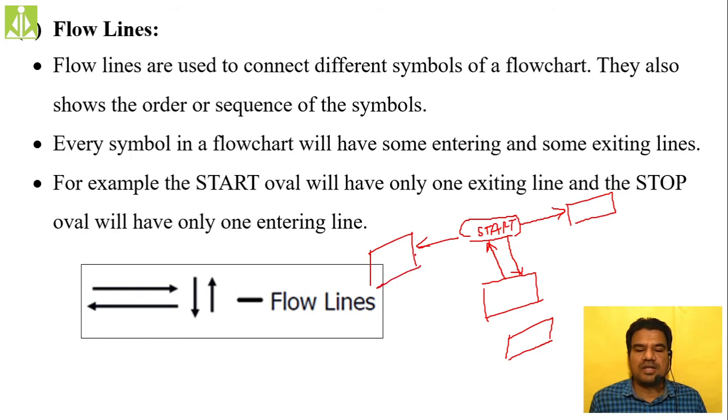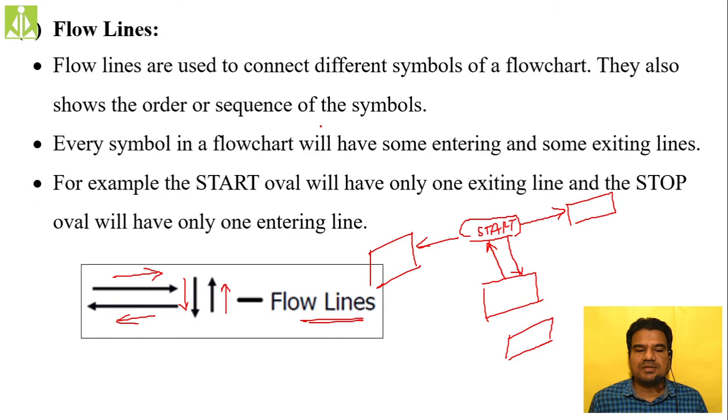What type of connectivity, and in which direction? To show all those things, we have right-pointing, left-pointing, upward-pointing, and downward-pointing lines. We call these lines flow lines. They are used to show the connectivity between different symbols of your flow chart.